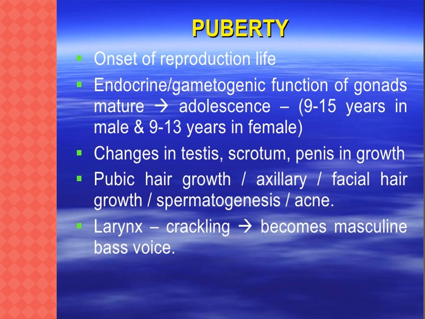Onset of production of life, endocrine and gametogenic function of the gonad matures in adolescence, at 9 to 15 years in the male and 9 to 13 in the female. Changes in the testes, scrotum, and penis occur, with growth of pubic hair, axillary hair, and facial hair, spermatogenesis, and the larynx cracking as boys become masculine.